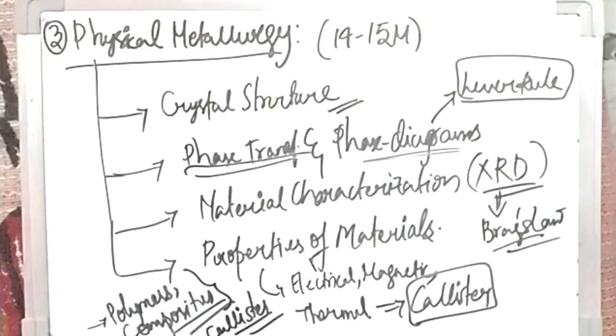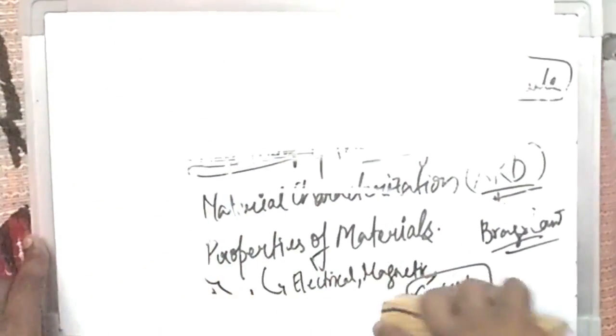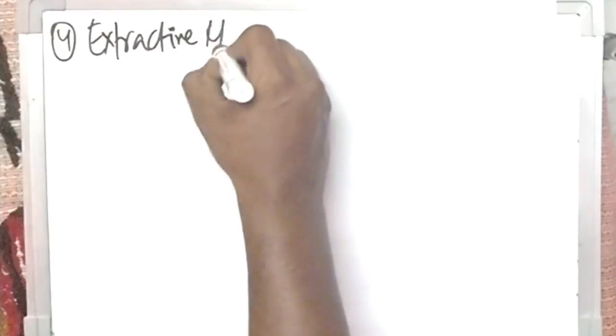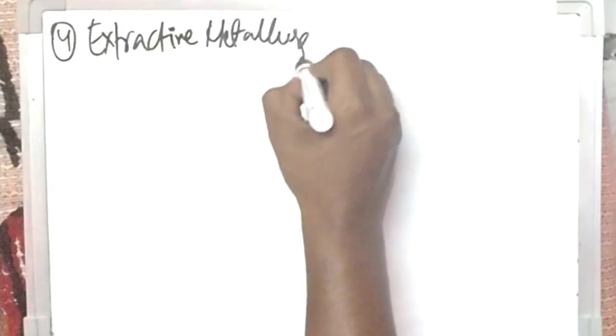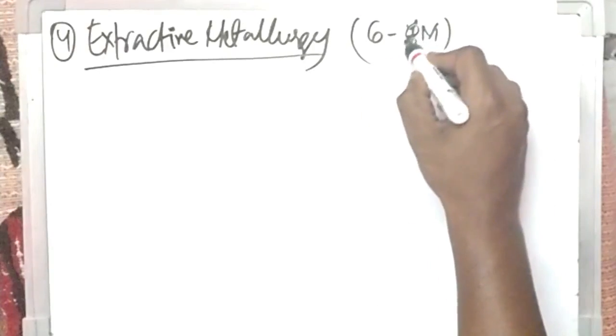Okay, so this is about physical metallurgy, where the overall weightage varies between about 14 to 15 marks. The next important section is extraction. Many may say extraction is the least important topic. Yes, obviously in marks, if you see, this will be only about 6 to 7 marks, or maybe 6 to 8 marks, not more than that.